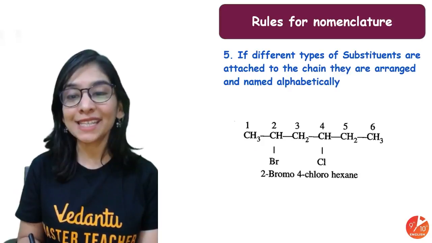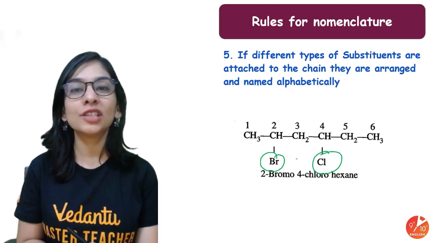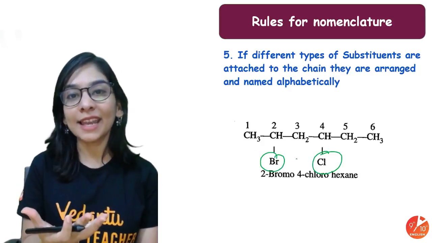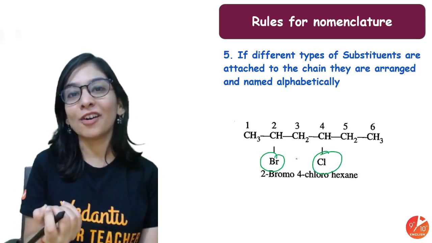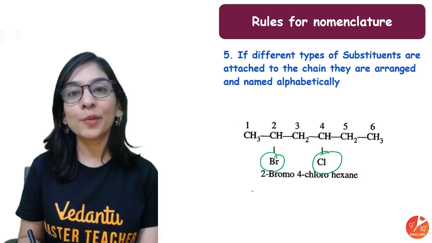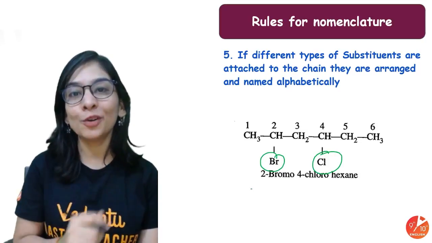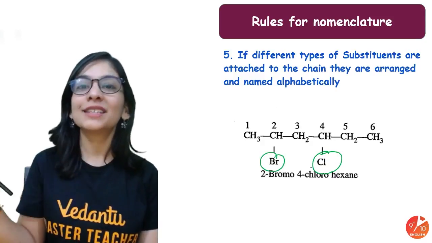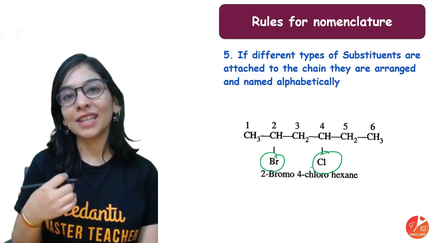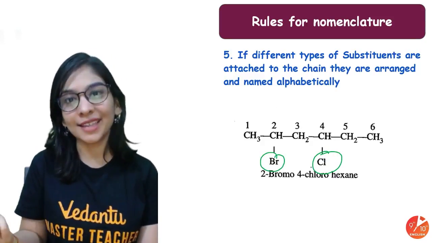Now, if different types of substituents are attached to the chain, how will I decide which one I should prefer more? So alphabetical order should be considered. So among bromine and chlorine, which one will you prefer, students? B comes first, then C. So nomenclature will also be from that side, so that B will get more priority than C.